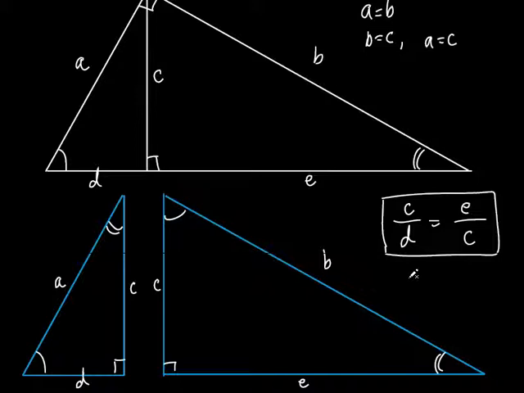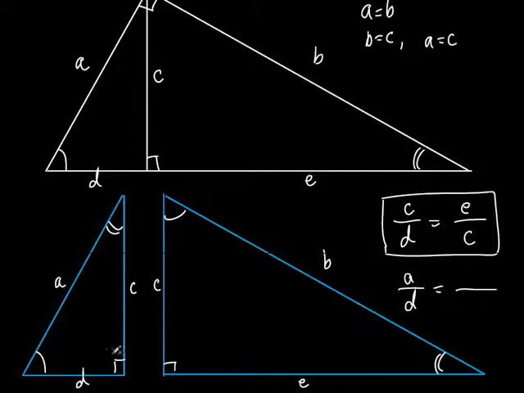I want to compare A. I'm doing this in a certain way because I know what I want it to end up to be, all right? So let's compare A to D, all right? Let's compare A to D.